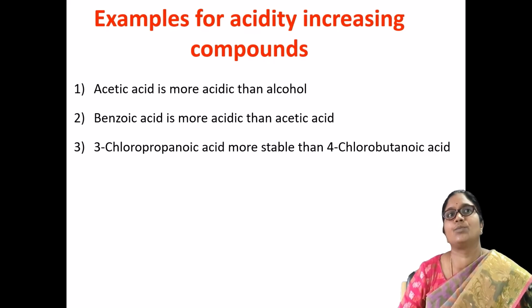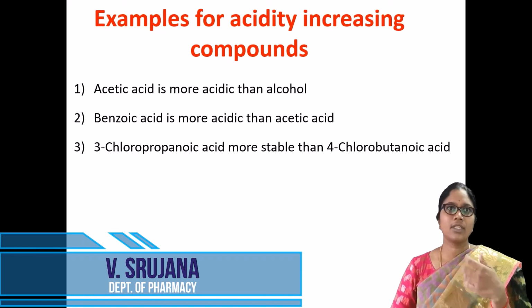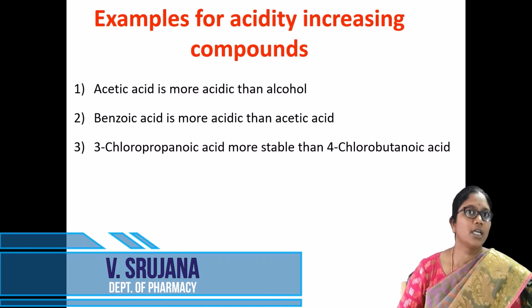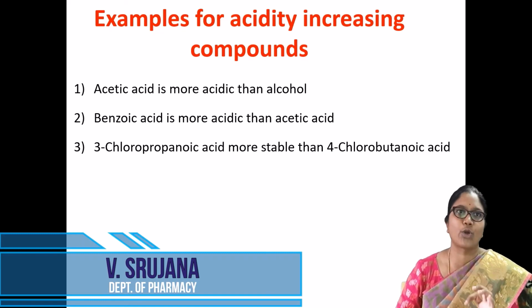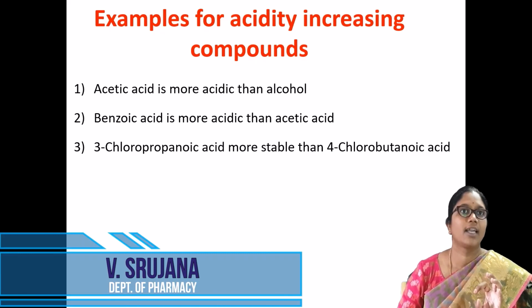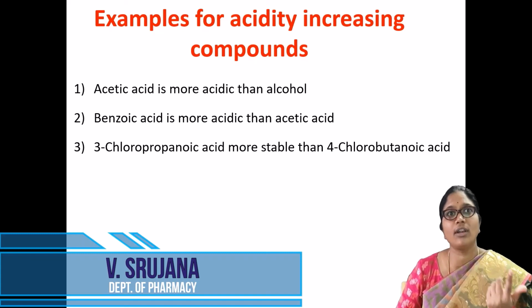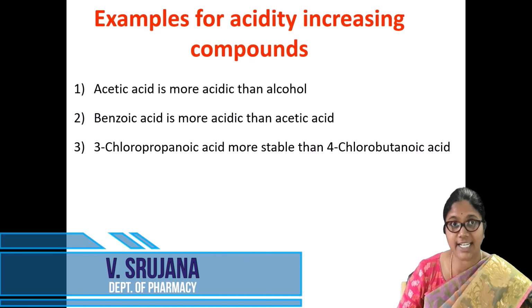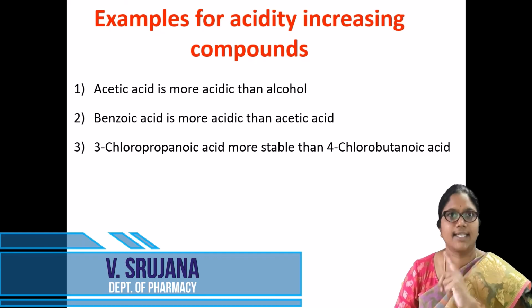Increasing the alkyl groups, propano 3 carbons, butano 4 carbons, means increasing electron releasing groups, and you will observe less stability because of difficulty in deprotonation. So that's the reason why 3-chloropropanoic acid is more stable as well as more acidic than 4-chlorobutanoic acid.